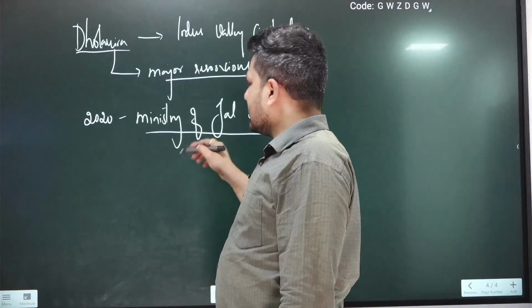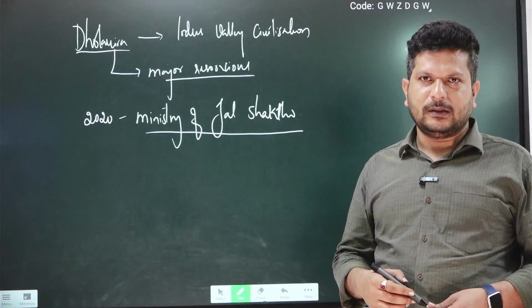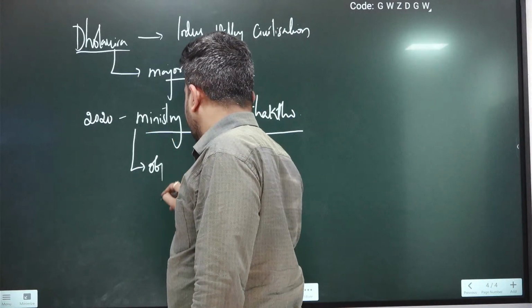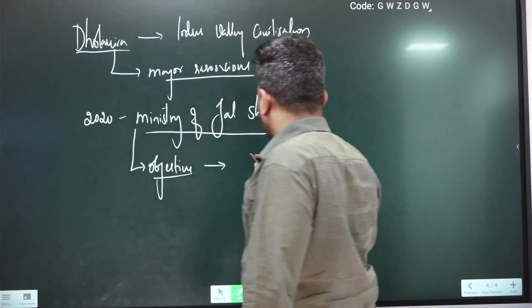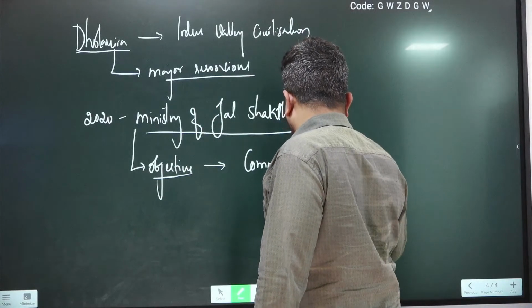So the Ministry of Jal Shakti, Government of India, started the Atal Bhujal mission. And the major objective of this scheme or program is a community-led participatory approach.